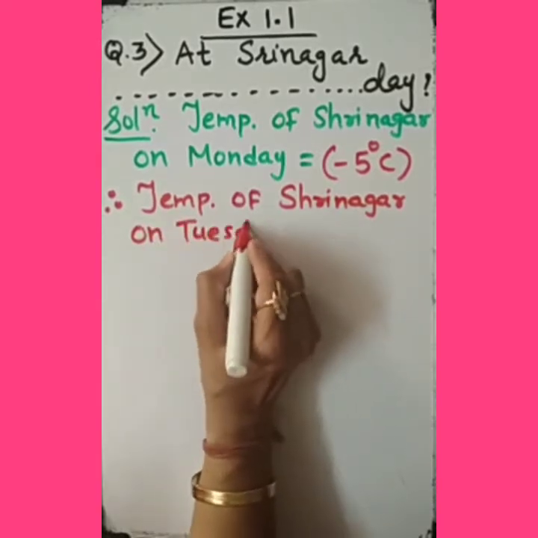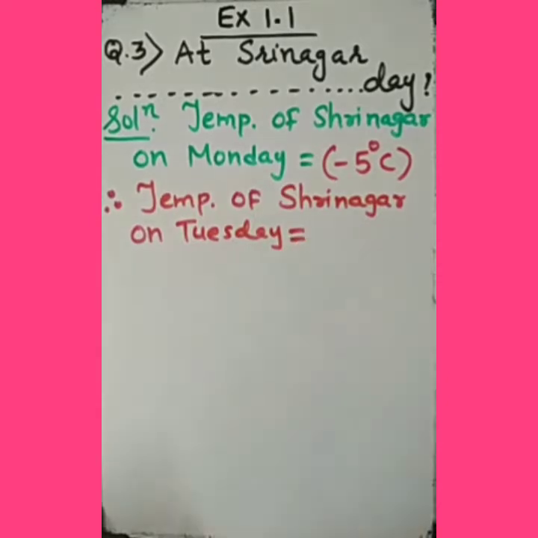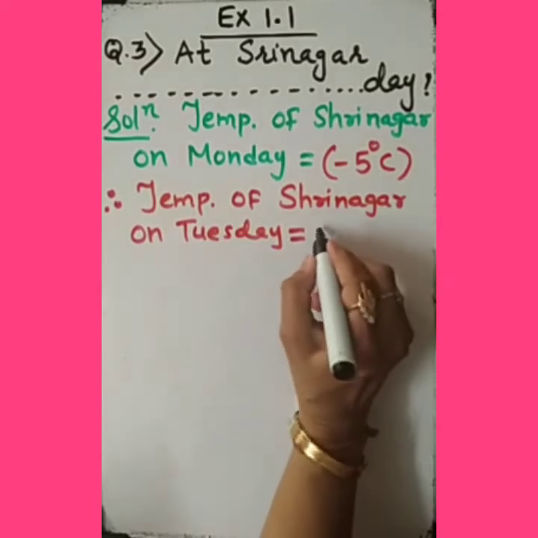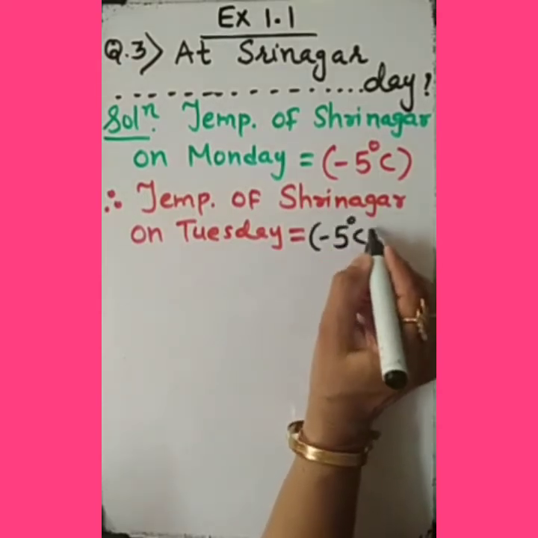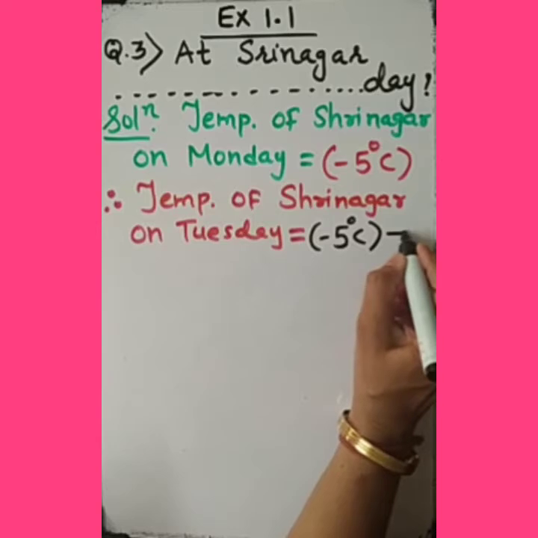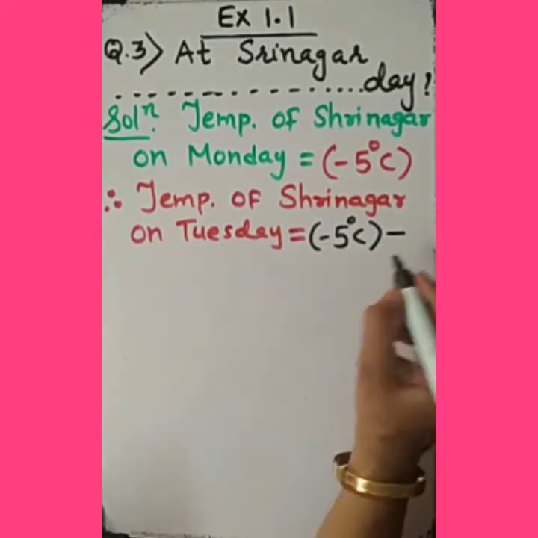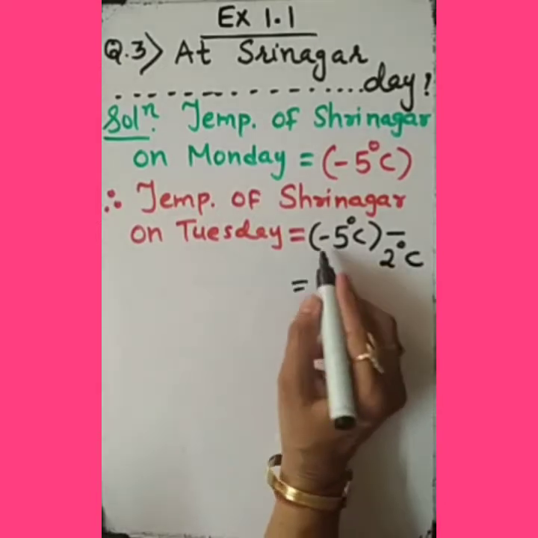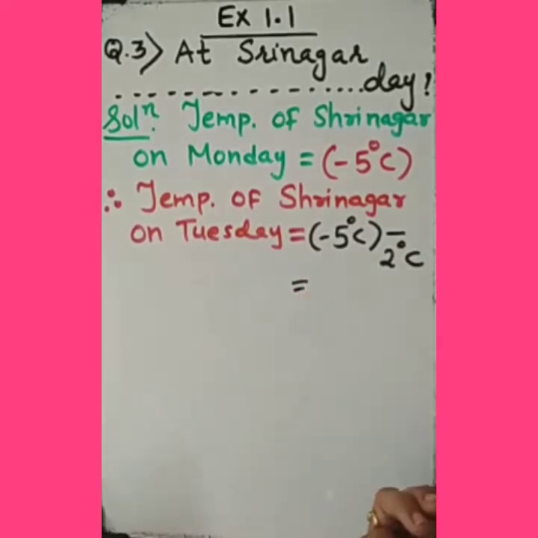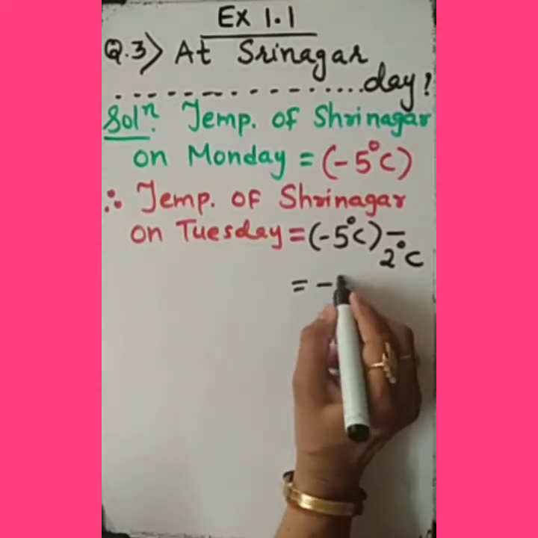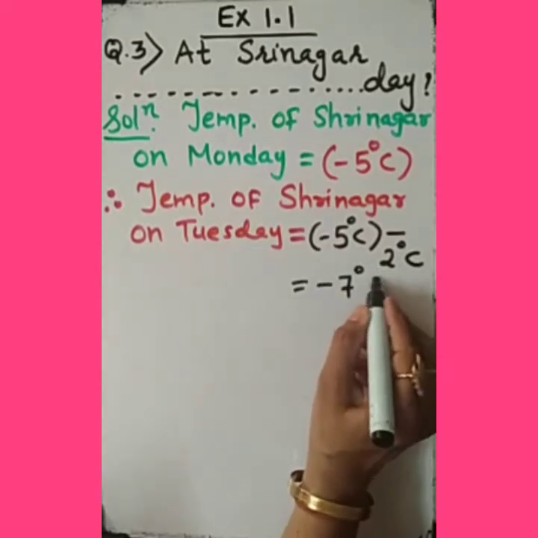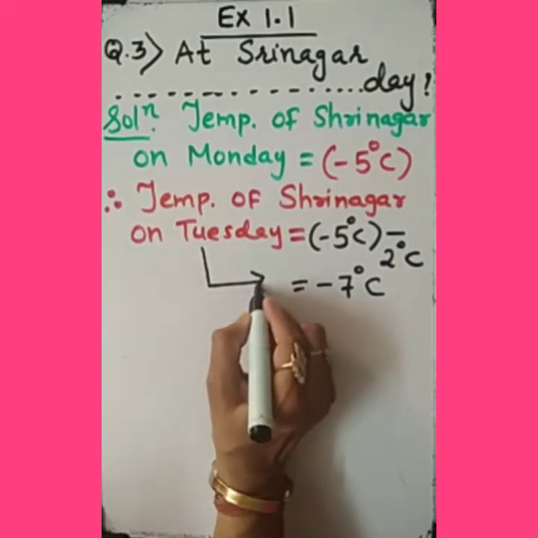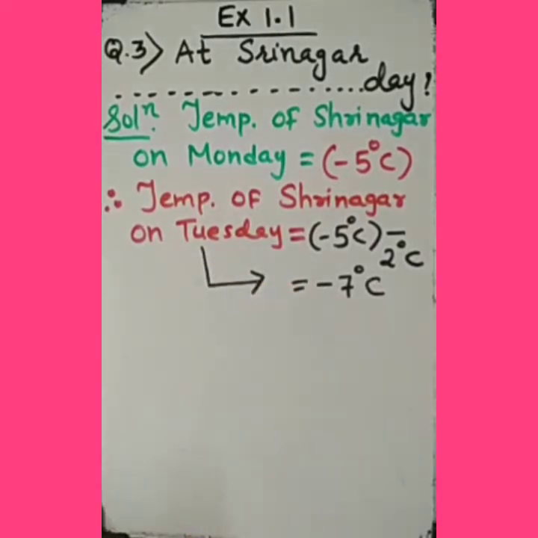Now, what is the meaning of dropped? The word dropped indicates that in the beginning it was minus 5 degrees Celsius, but then it dropped 2 degrees Celsius. So, minus 2 degrees Celsius we need to write here. So, minus minus plus, as you know. So simply I should say the temperature of Srinagar on Tuesday will be minus 7 degrees Celsius. This is the solution of the first question.